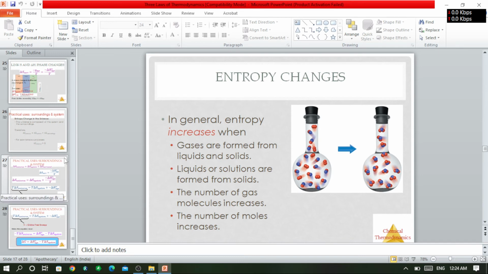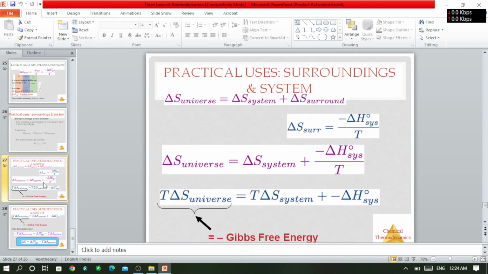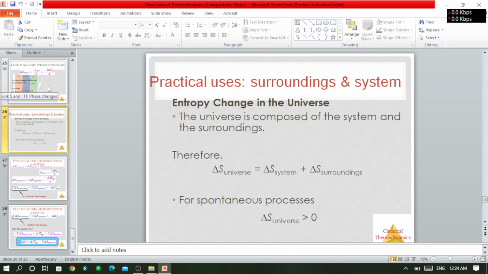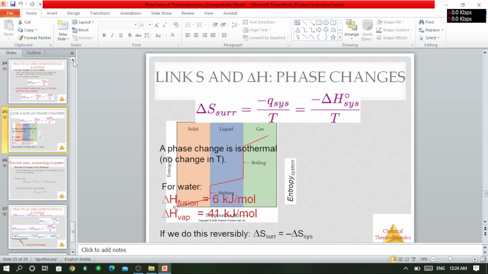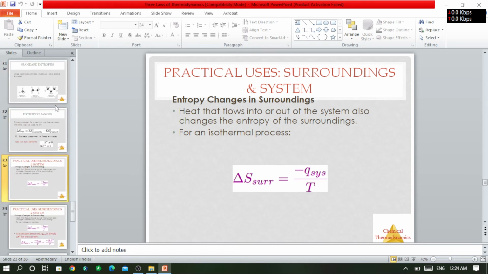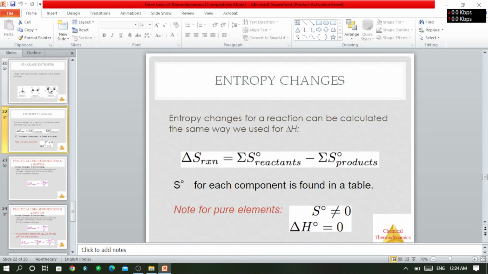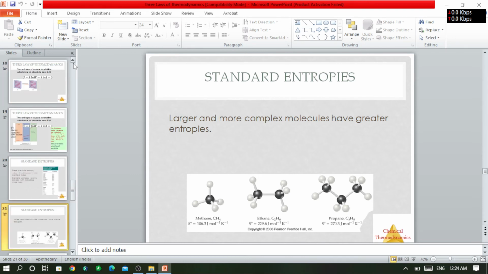Let's find out the third law of thermodynamics, where it is.